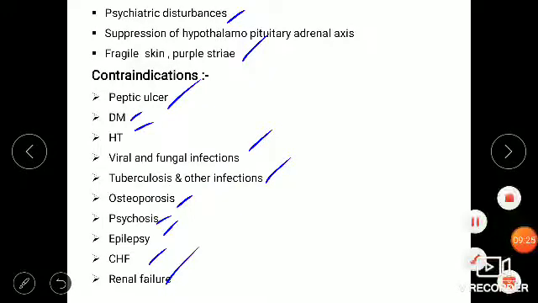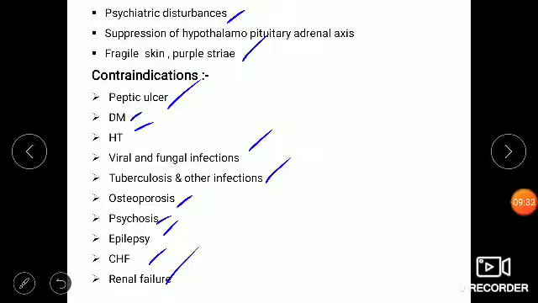And coming to contraindications, that is also a very important thing. Definitely we should not use these drugs in particular situations. If we use them, some disadvantages will be there. For example, if a peptic ulcer is already there and we use more, the ulcer leads to much more damage, and the patient's complaints will increase. Likewise in hypertension: if hypertension is already there and we use this drug, what happens? BP increases more, and internal organ bleeding can occur. The patient can suffer much more. The same in congestive heart failure.